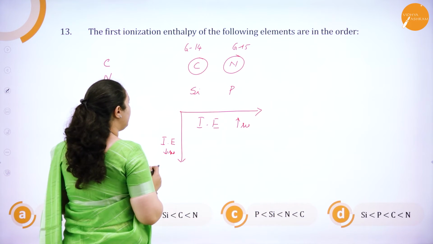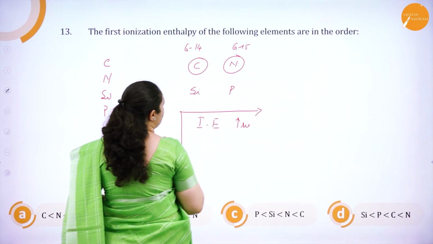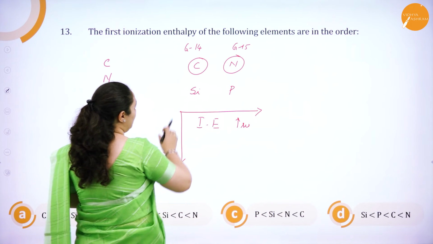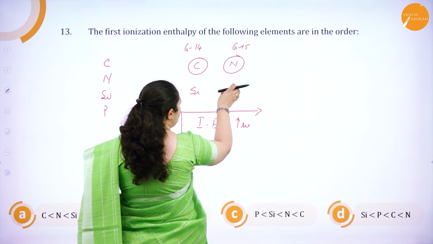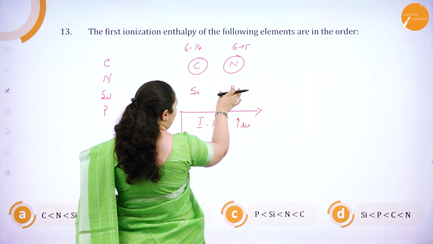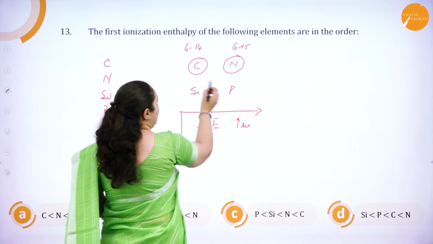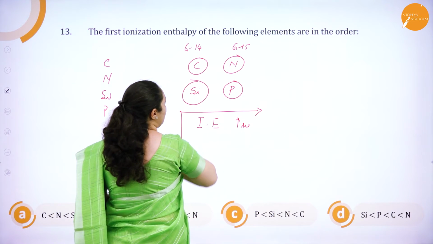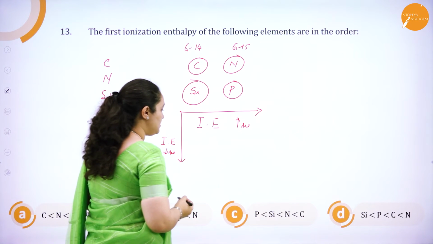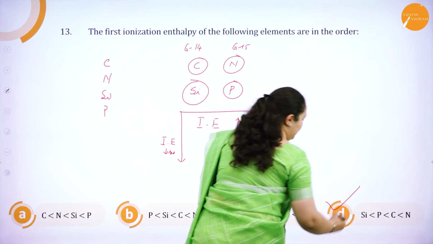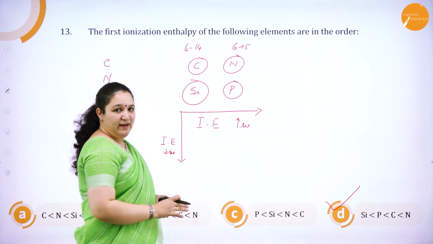So my answer depends on whether it is silicon or phosphorus. Phosphorus has got higher ionization enthalpy compared to silicon. Correct? So after carbon will be phosphorus and last will be silicon. So which is the correct answer? It is option D.